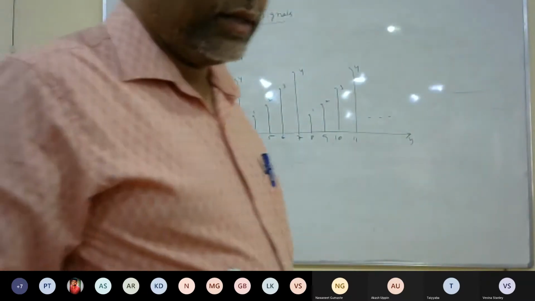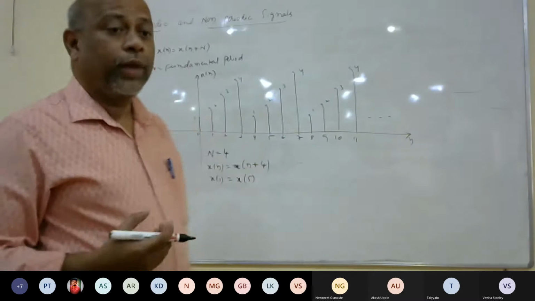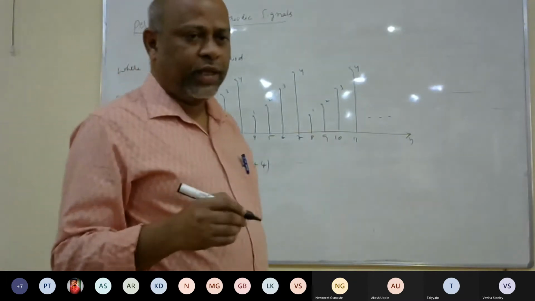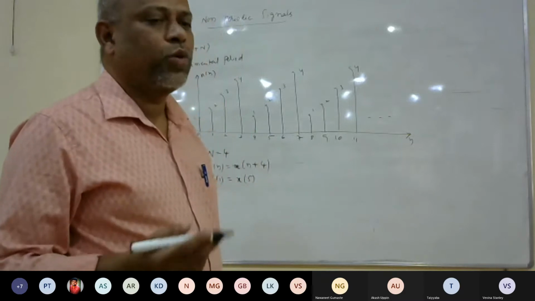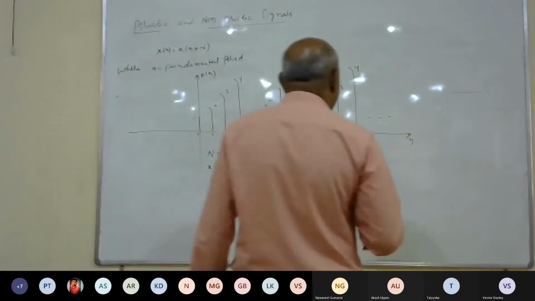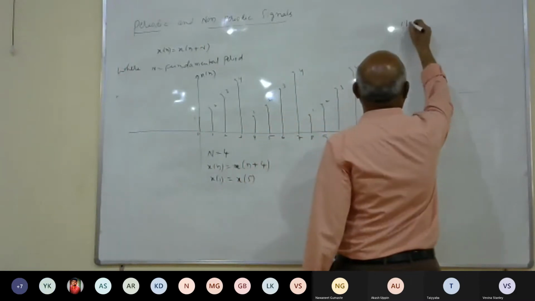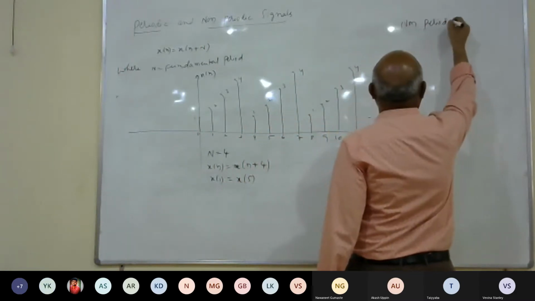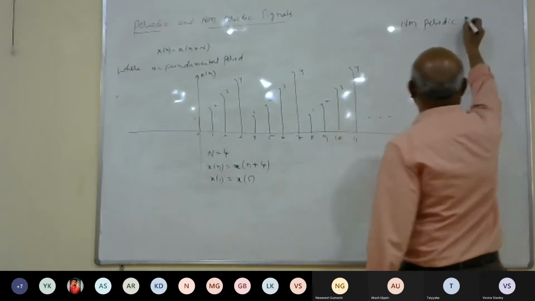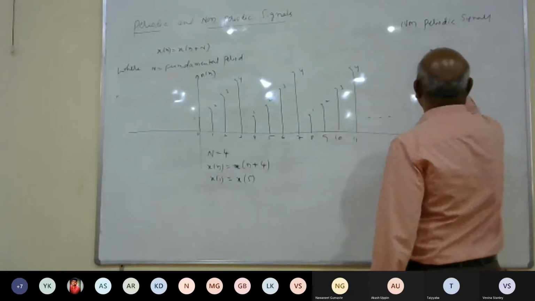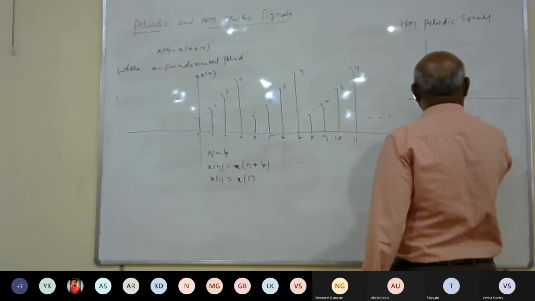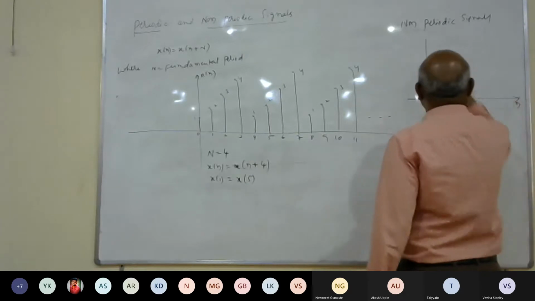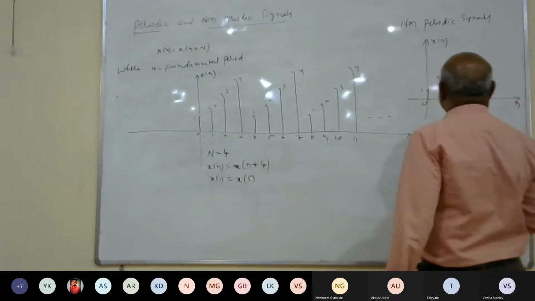Now, when this condition does not satisfy, we will call such signals non-periodic signals. Any signal is said to be non-periodic if it does not satisfy the condition x of n is equal to x of n plus capital N. An example of a non-periodic signal is, suppose we have a signal 1, 2, 3. This is n, and this is x of n.